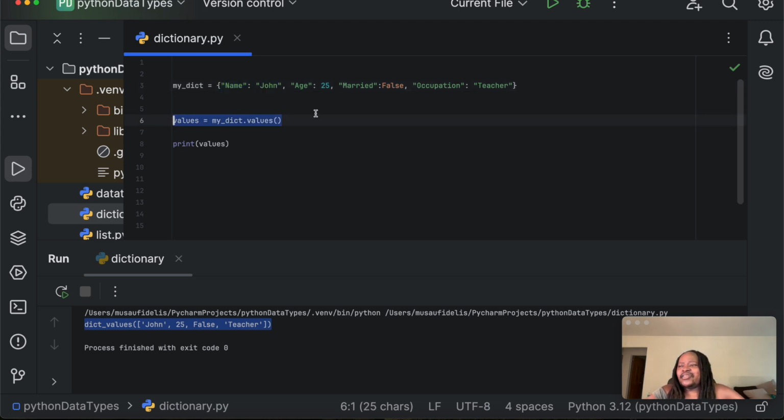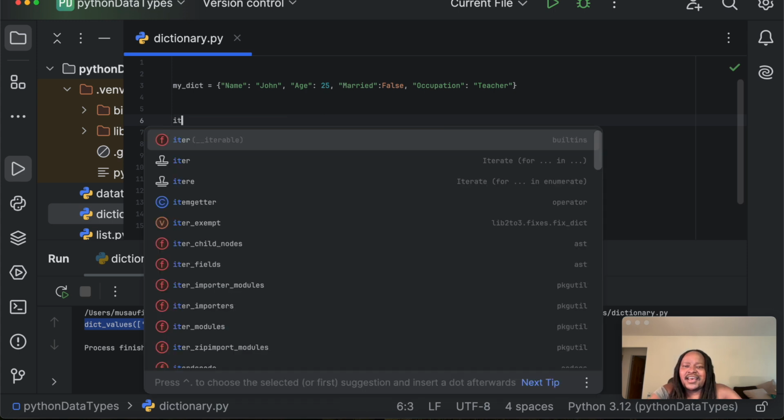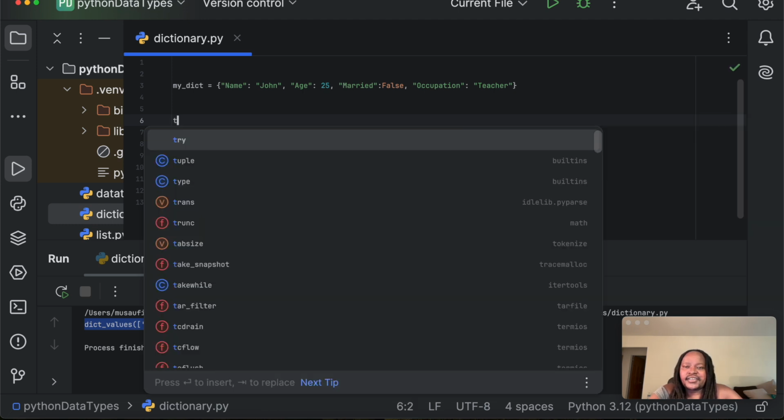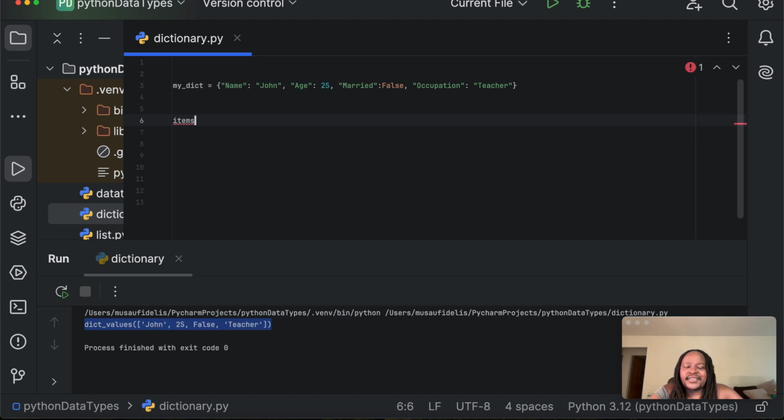You can say items, and we assign items to the name of the dictionary with the dot items method.